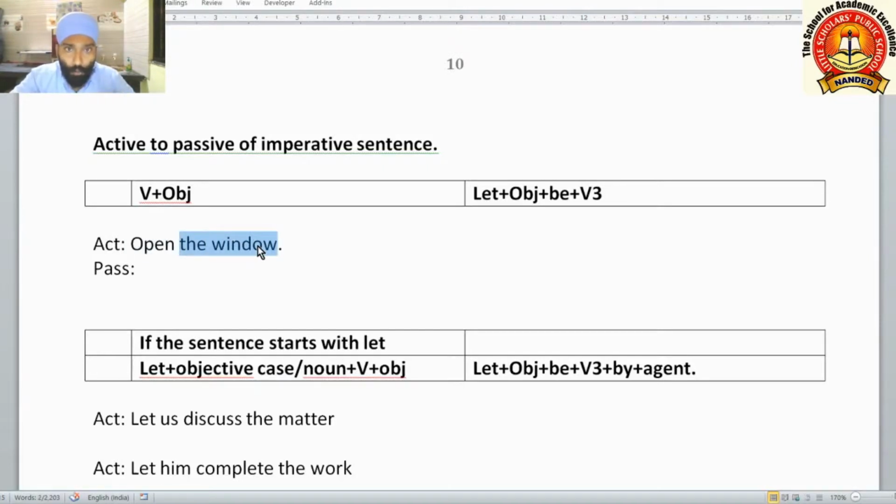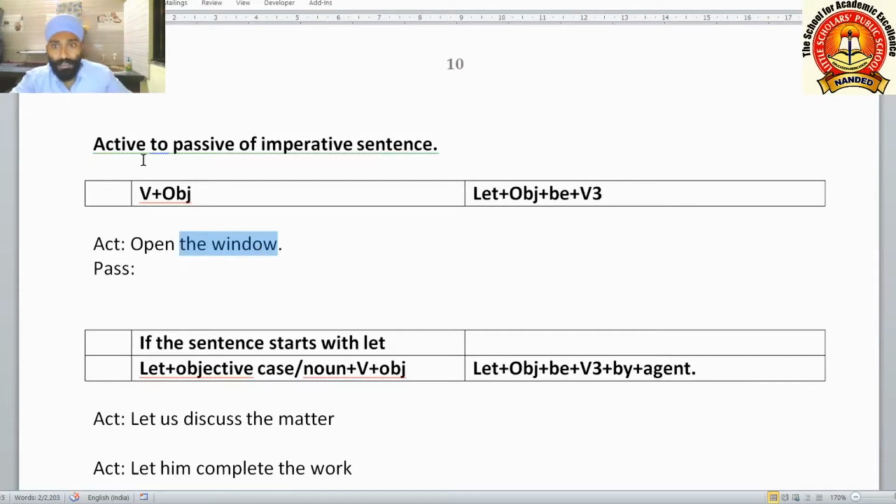So you is considered as the subject in imperative sentences. Means you is doing the action. Someone is ordering you, and whoever is there, that person is opening the window or doing any other action which is given in the imperative sentence.